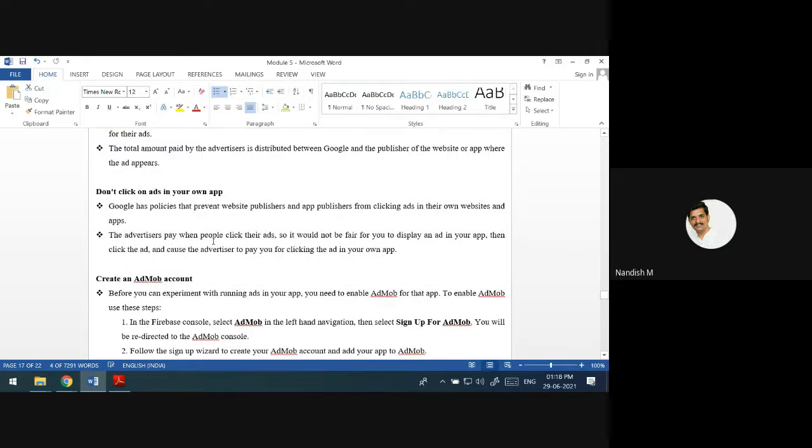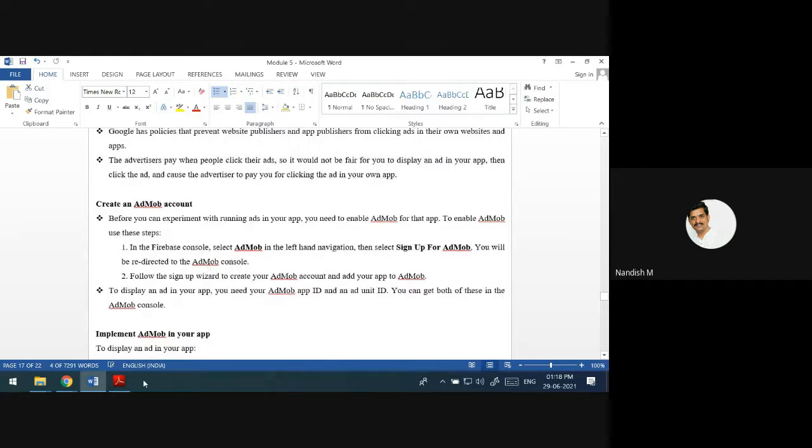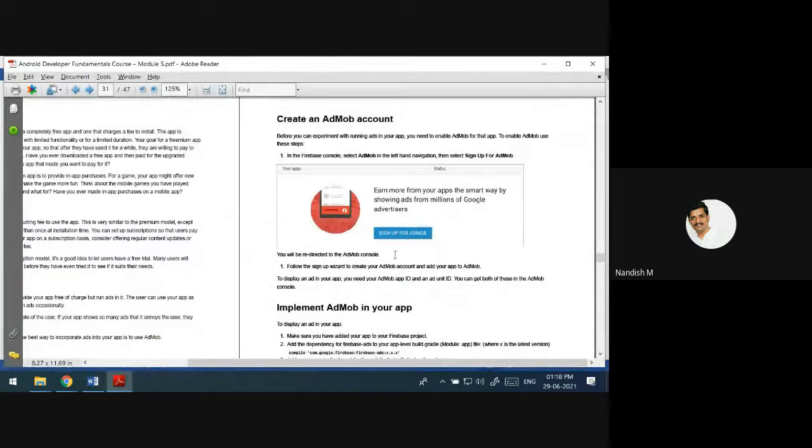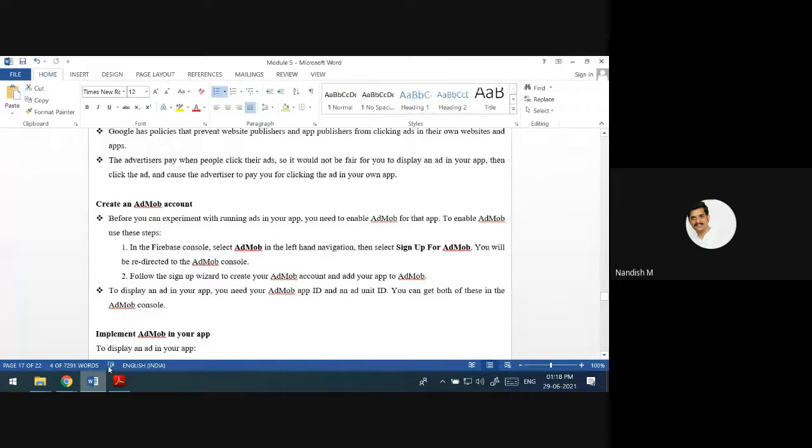How to create the AdMob account? See here, in the Firebase console, there is an option to sign up for AdMob. There we have to sign up.